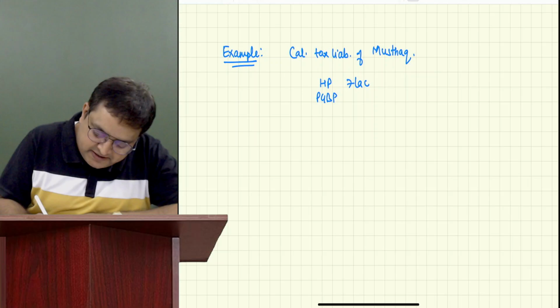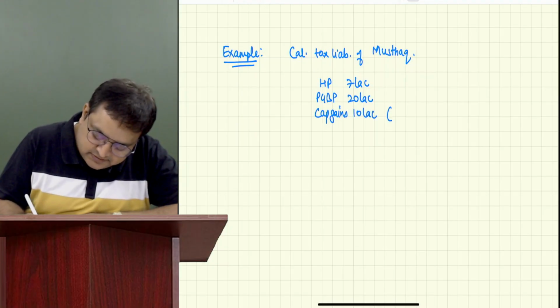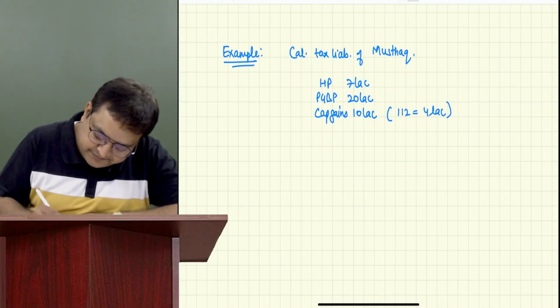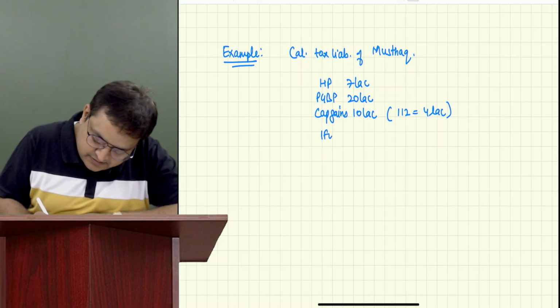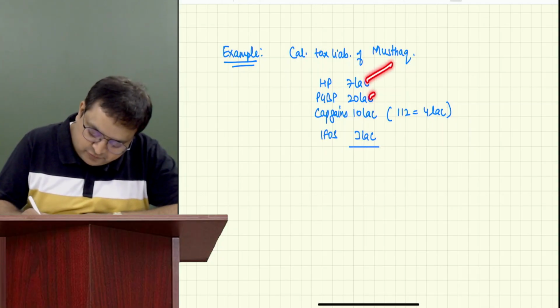He has PGBP income of 20 lakh. He has capital gains of 10 lakh, where 112 is 4 lakh. He has IFRS income of 3 lakh. Total he has 7 plus 20 plus 10 plus 3 is 40.